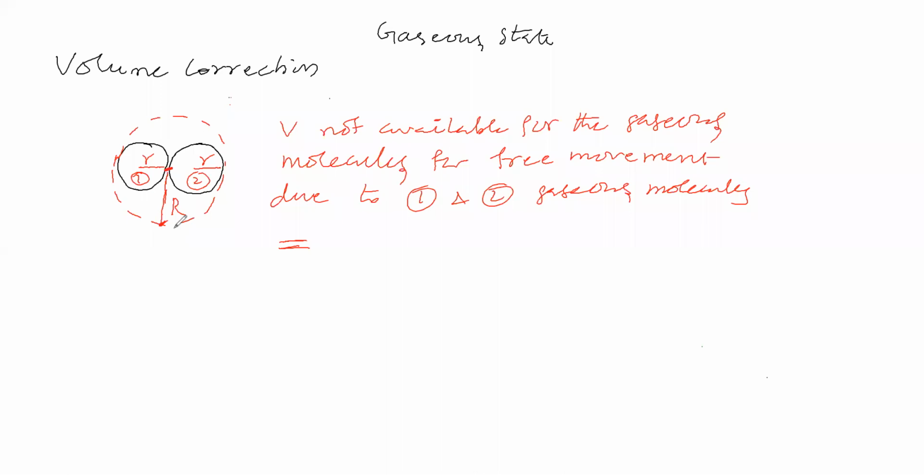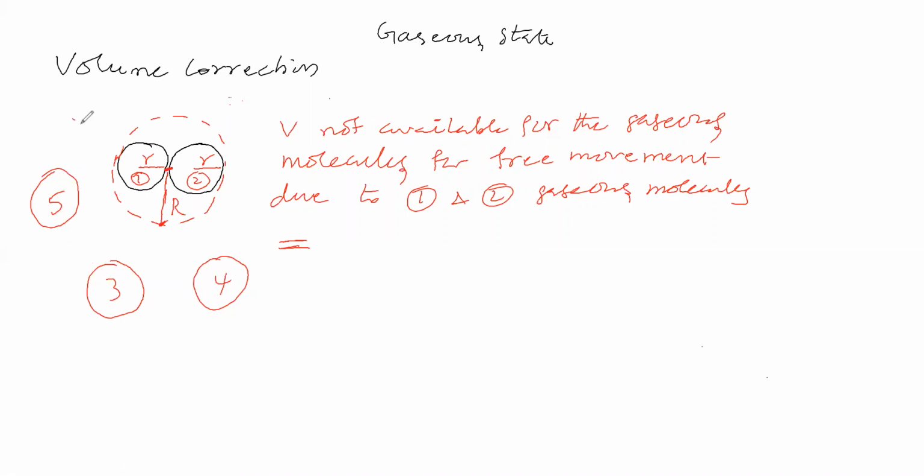No. Therefore, what is the volume unavailable for the third and fourth gaseous molecules for free movement due to this 1 and 2? How much volume shall we say?